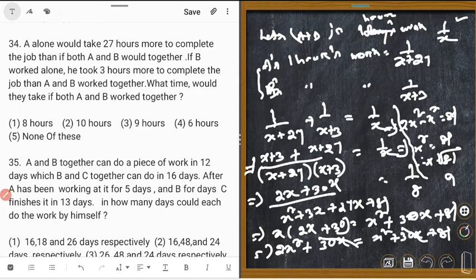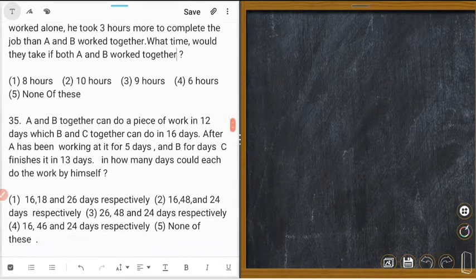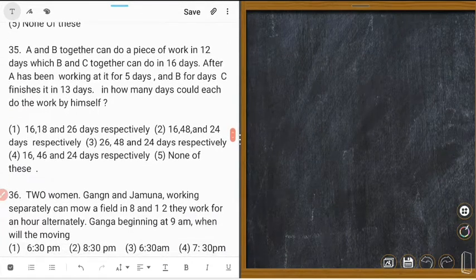Next, that is 35. What did I say? Again 35. A plus B together can do a piece of work in 12 days, which B, C together can do in 16 days. After A has been working it for 5 days and B for 4 days, C finishes it in 13 days.